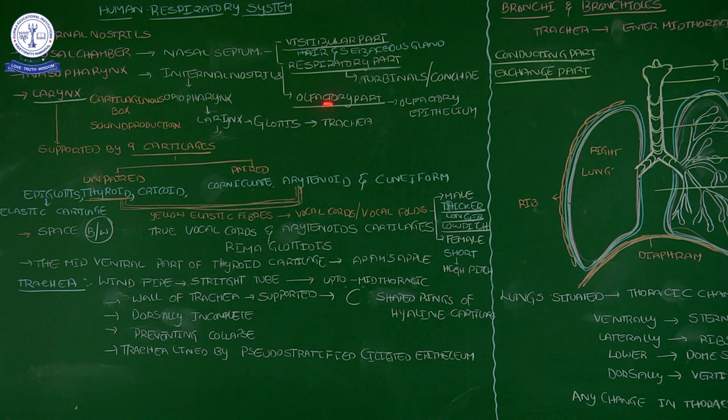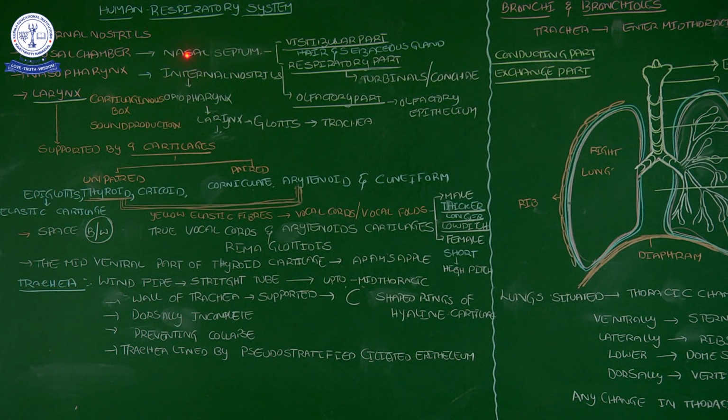Olfactory means smell. Okay, these olfactory parts are covered by the olfactory epithelium. This epithelium is sensory in nature, to detect and find out good aroma and smell. Okay, so that is olfactory. That smell is conveyed by special cranial nerves, which play an important role in giving information to the brain. In the nervous system, I will say which nerve.